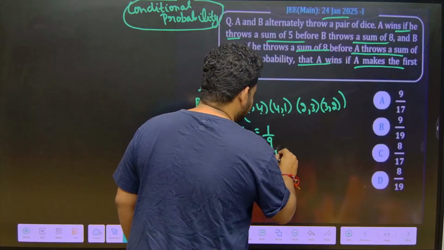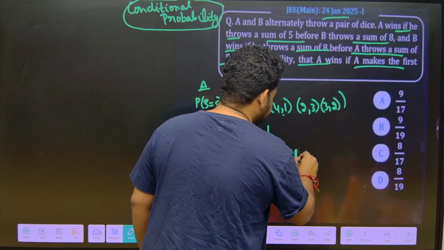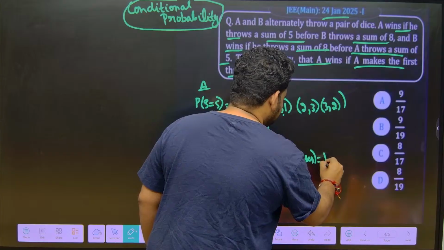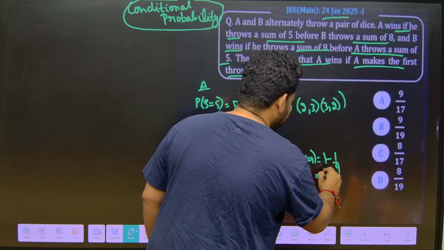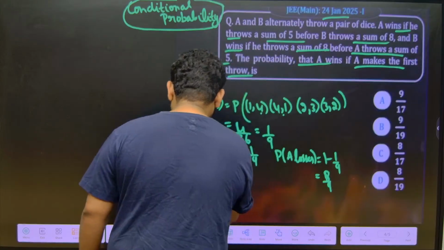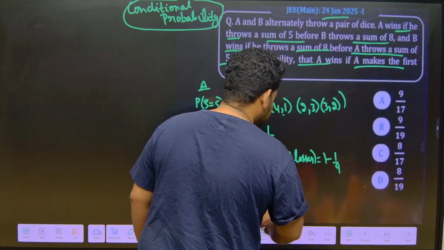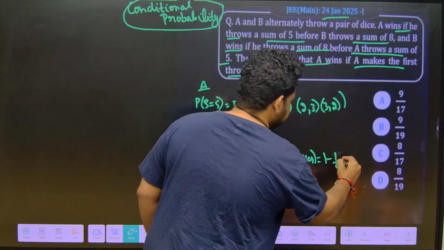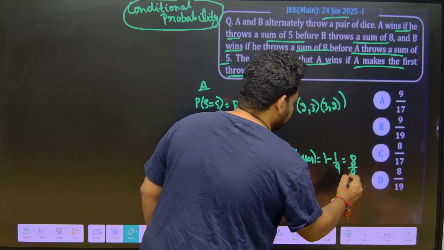Similarly, the probability that A loses is 1 minus 1 by 9, which is equal to 8 by 9. So the probability of A losing is 8 by 9.